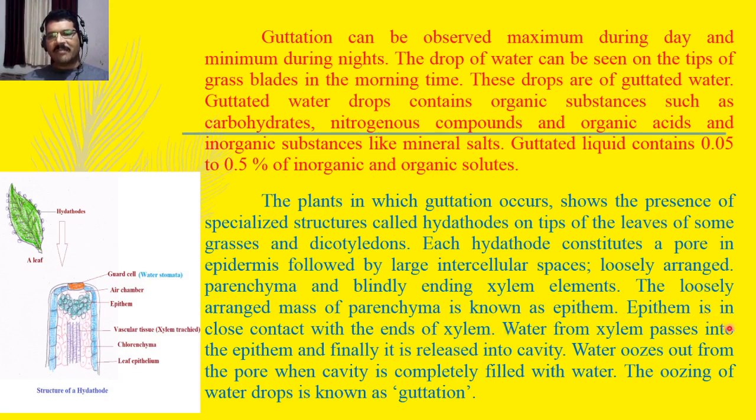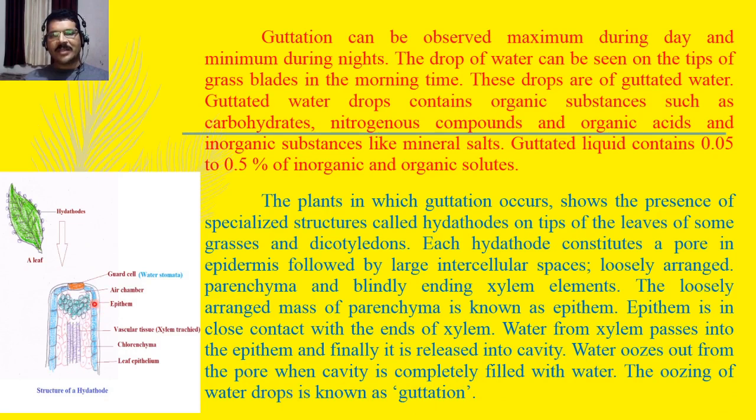Water from xylem passes into the epithem and is finally released into the cavity, and water oozes out from the pore when the cavity is completely filled with water. This oozing out of water drops is known as guttation.